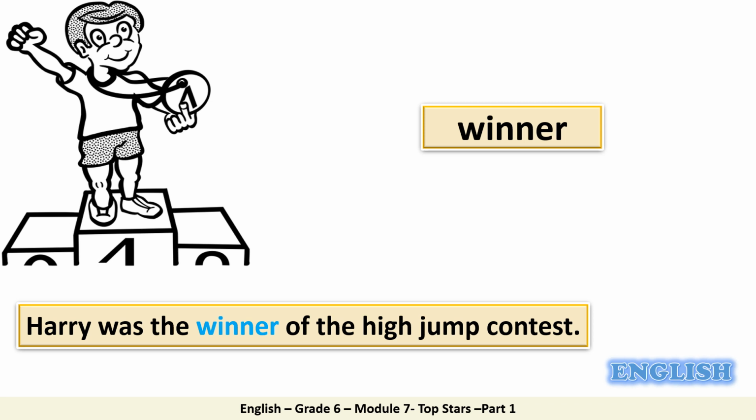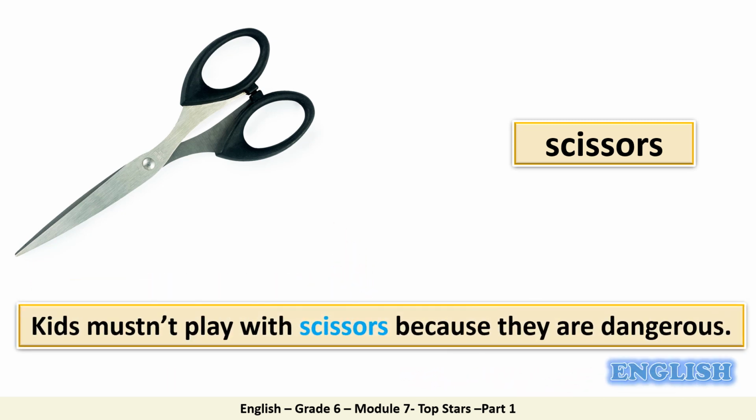Good. Next word. Look at the picture. What can you see? Very good. We use them to cut paper. Very good. These are scissors. Can you put the word in a sentence? Excellent. Kids mustn't play with scissors because they are dangerous.